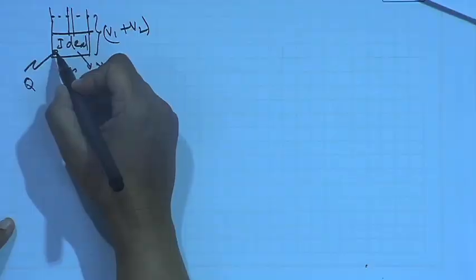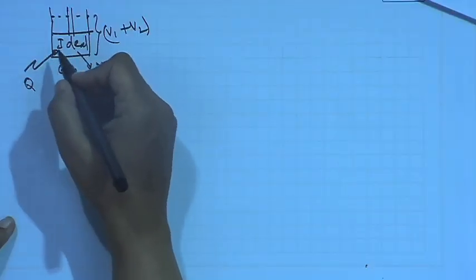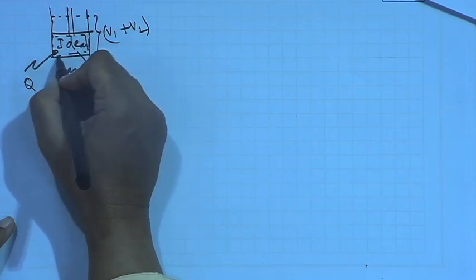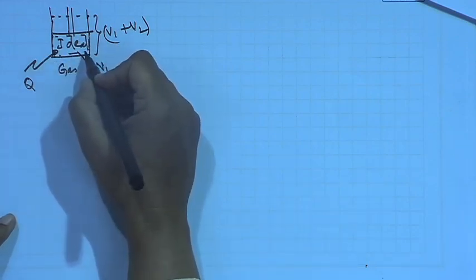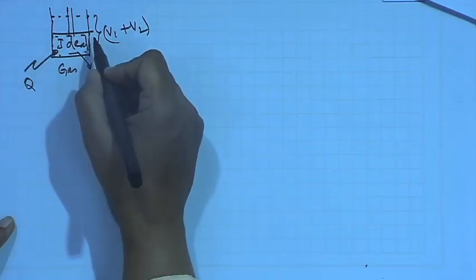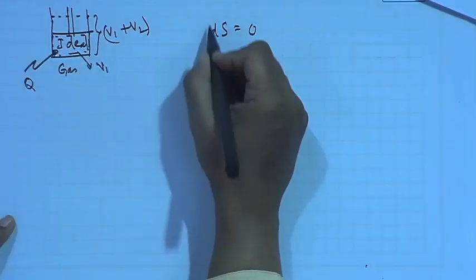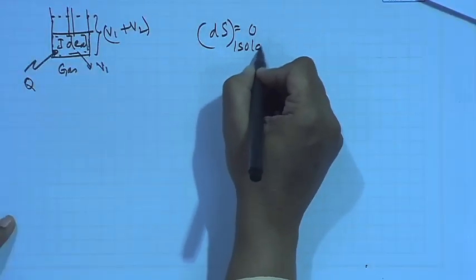So, since heat was flowing in, along with the change in the entropy of the system, which in this case is the ideal gas confined within this cylinder, there must be some entropy change in the surroundings as well, from which heat was flowing into this particular gas. So, when I had said that ds equals 0, this was for an isolated system.